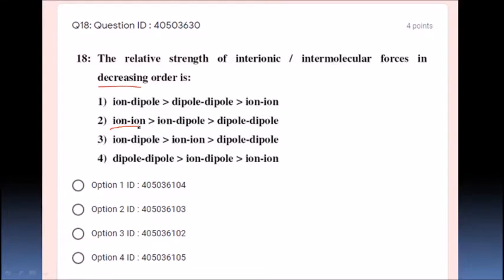Interionic interactions will be more between ion and ion, whereas dipole interactions are weak intermolecular forces, and ion dipole interactions are also weak. That means ion is strong compared to ion dipole, then dipole. So option number 2 is the correct option, students: ion followed by ion dipole followed by dipole.